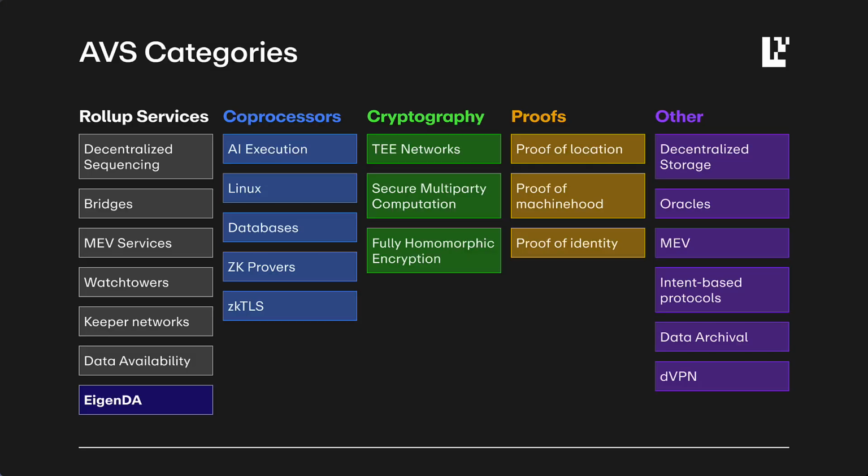AVS stands for Autonomous Verifiable Service. You can think of AVSs as smart services that process data off-chain but still provide verifiable results on-chain. Another way to think about AVSs in EigenLayer is similar to how we think about AWS as a platform that hosts services like S3, EC2, and DynamoDB. EigenLayer is a platform for building verifiable services like oracles, coprocessors, zk-TLS, verifiable AI, data availability, and a handful of